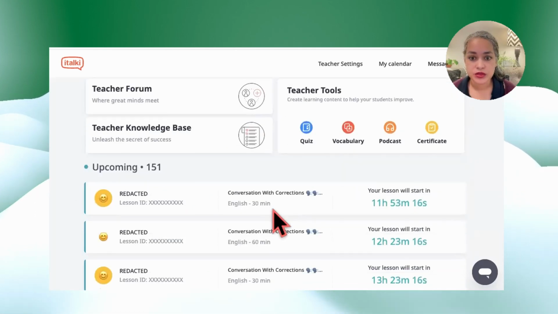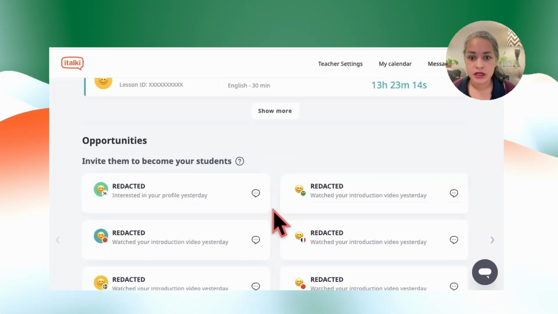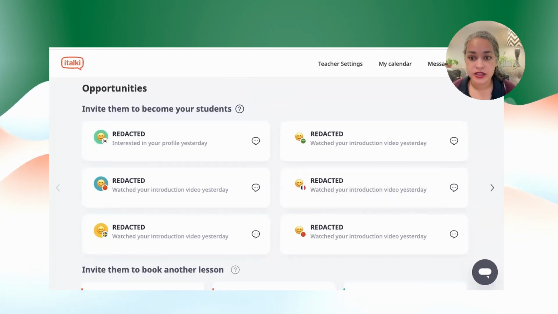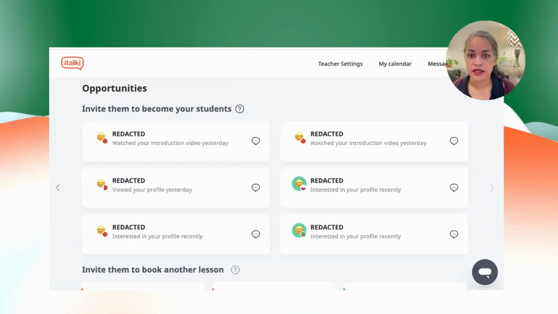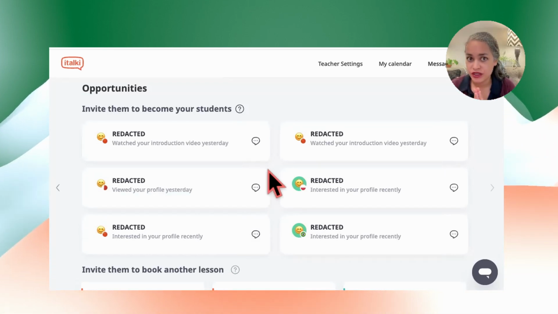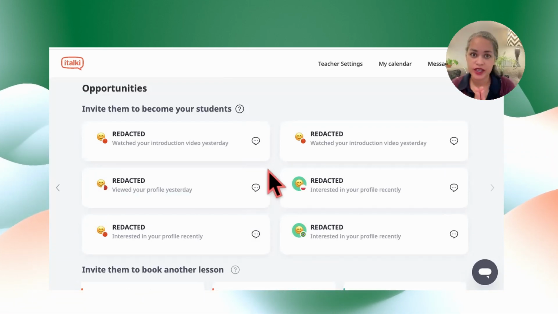And let me scroll down. And now she's gone. She's not here. And she's not here. She's gone. So now that I'm messaging her, I do not know if she is looking at my profile.